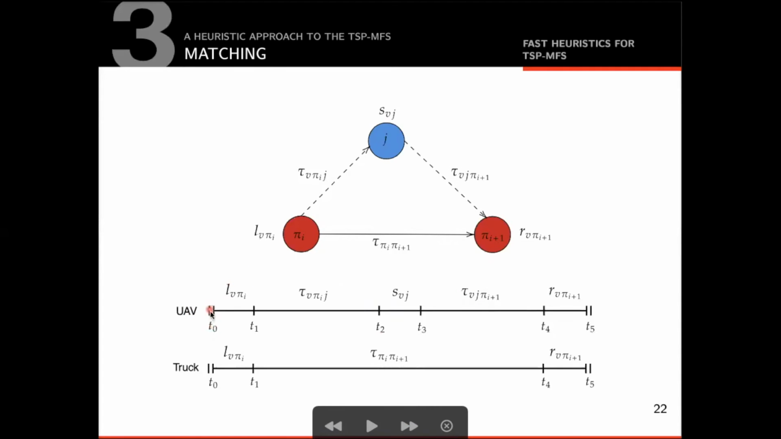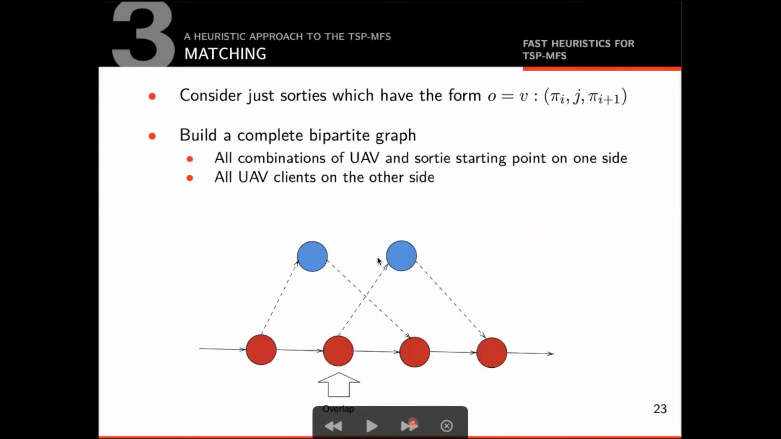At time t0, the truck starts the launching process of the drone v and then immediately departs to client pi i plus 1 at time t1. After arriving at time t4, it receives the drone v. The drone v, after being launched at time t1, travels to client j and arrives at time t2. The delivery activity of the package to the client j takes time s v j and ends at time t3. The drone v then travels to client pi i plus 1 to be received. The receive activity of the drone v starts at time t4 and ends at time t5. In this example, we are assuming that the truck and the drone v arrive at the client pi i plus 1 at the same time, but that's usually not the case.